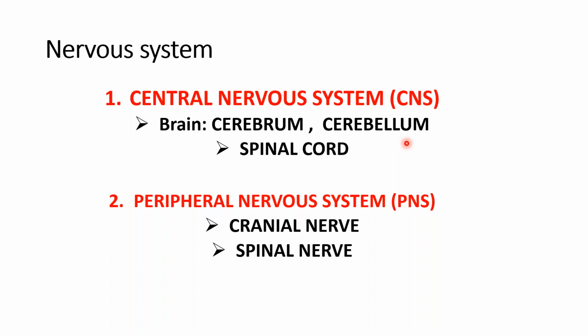Peripheral is cranial nerves and spinal nerves. Central nervous system is cerebellum, cerebrum, spinal cord, midbrain, medulla. The medulla continues as the spinal cord.